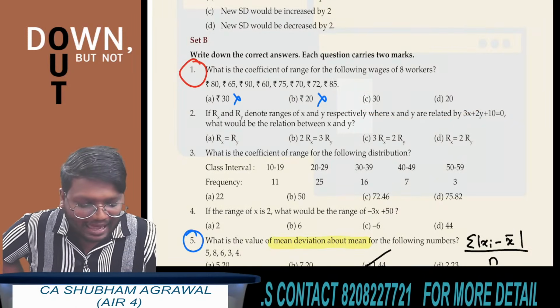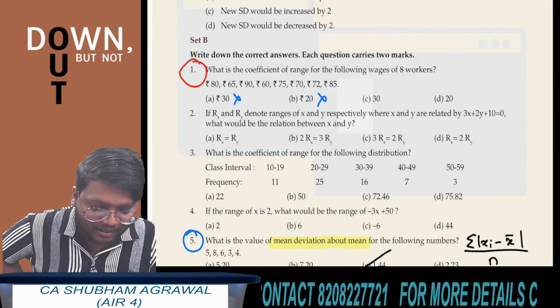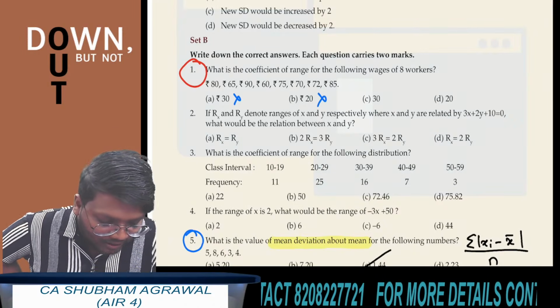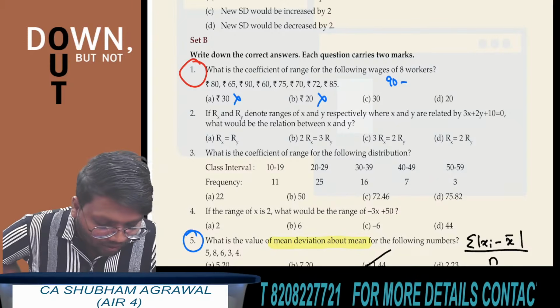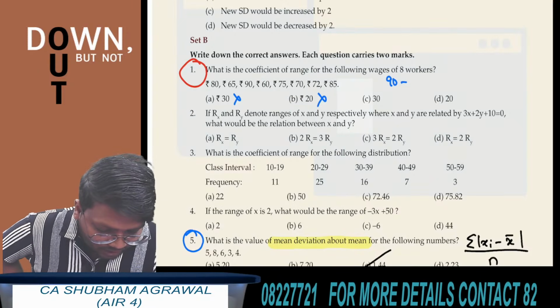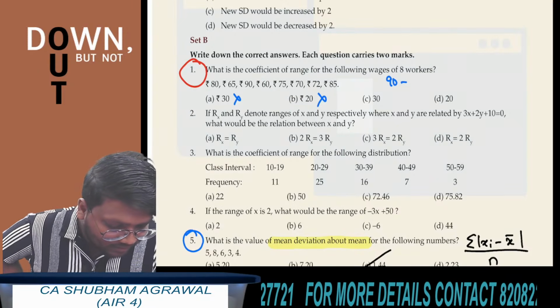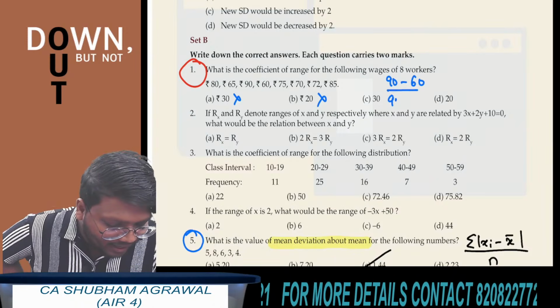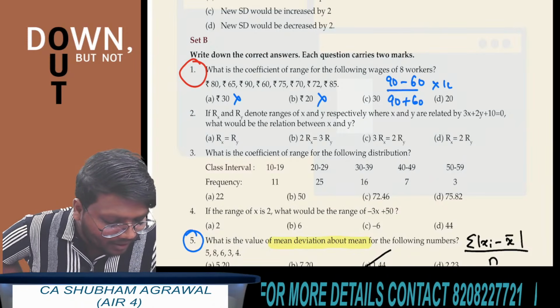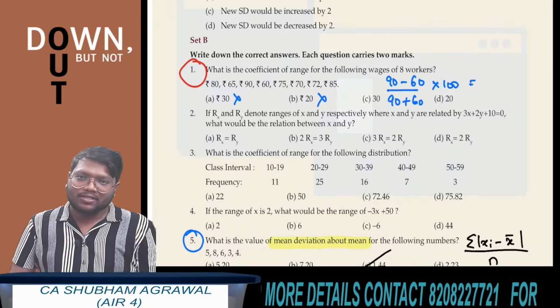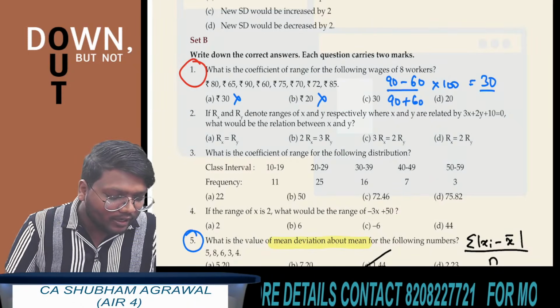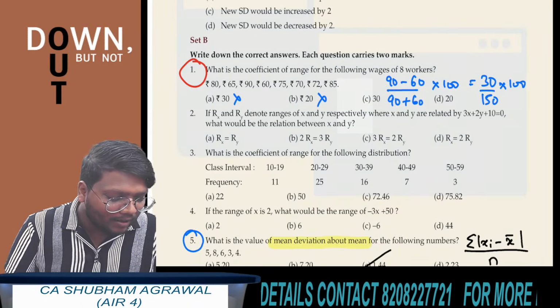Use the formula L minus S upon L plus S multiplied by 100. Tell me what is the largest value here. Here the largest value is 90 minus. What is the smallest value? I think here the smallest value is 60. 90 minus 60 divided by 90 plus 60 multiplied by 100. 90 minus 60 is what? 30. 30 divided by 150 multiplied by 100.